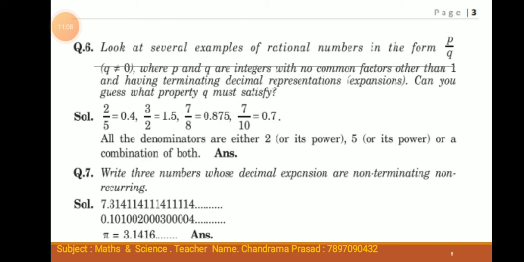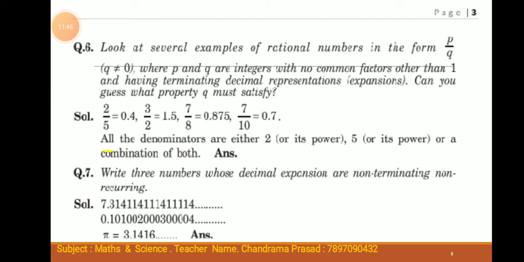Question number 6. Look at several examples of rational numbers in the form p by q, where q not equal to 0, where p and q are integers with no common factors other than 1 and having a terminating decimal representation. Can you guess what property q must satisfy?